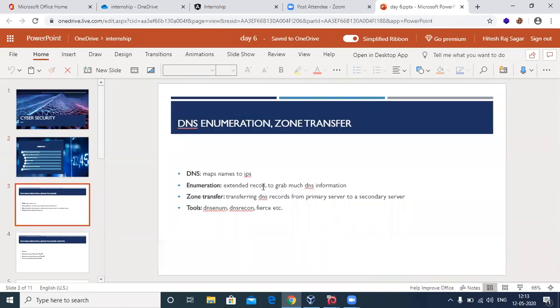DNS enumeration. So who is going to tell me what is DNS? It's like a domain name system.